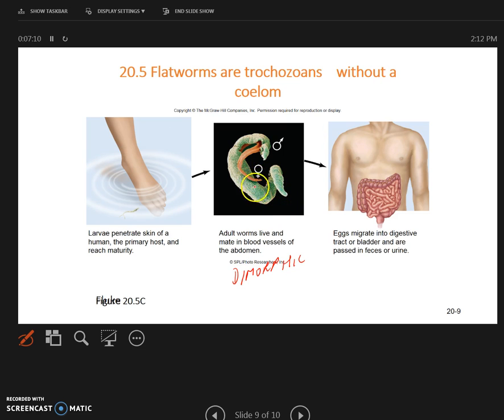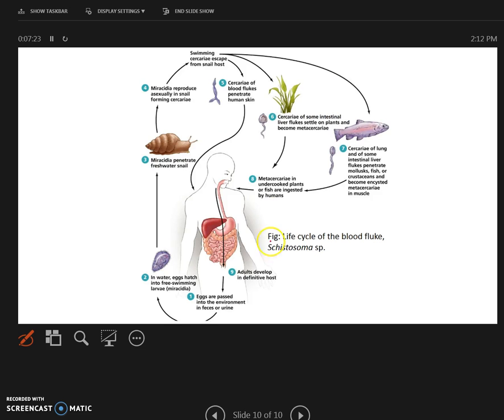After copulation, that means after transfer of the egg and the sperm and fertilization, the female migrates, and I can show you the life cycle here. The female migrates to the large intestine and releases the eggs. The eggs are passed out. Here is the egg. The eggs will hatch into the first larvae, which is called the miracidia. The miracidia is taken up by the secondary host, the freshwater snail.